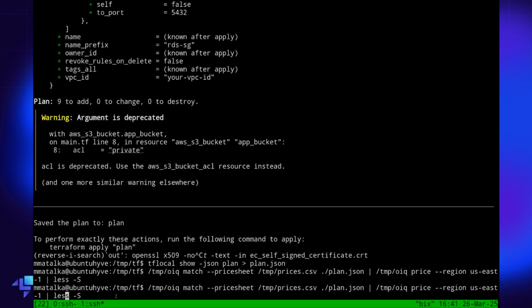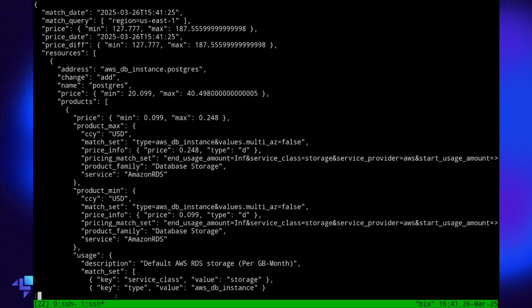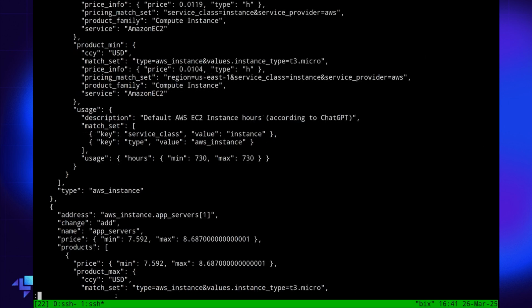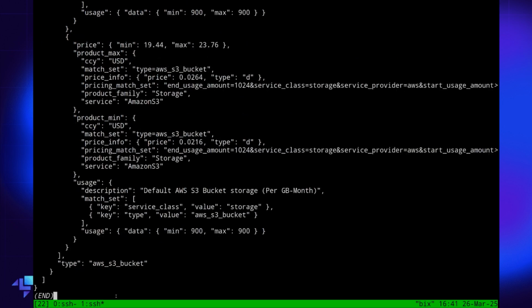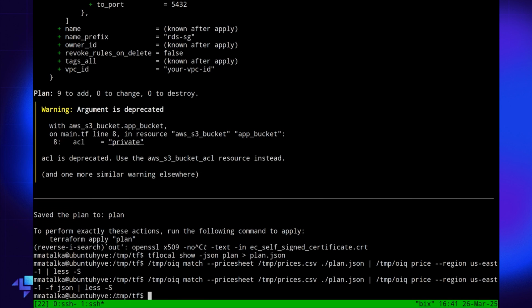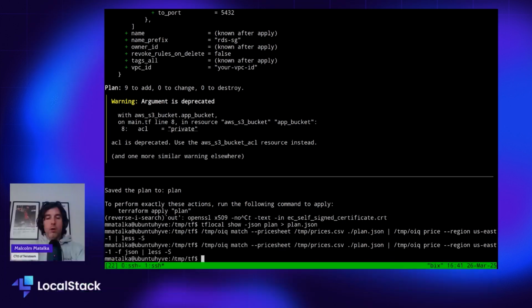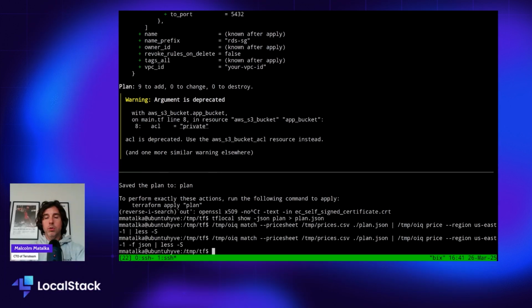We can also see the JSON representation, which is really handy because then we can take this and feed it into something like OPA in order to put a limit on how much we can spend per month, or how large a change can be, or what types of resources are allowed. So we can see all that information is present here. So that's a little demo of showing how OpenInfraQuote works. So I'll switch over to the presentation.